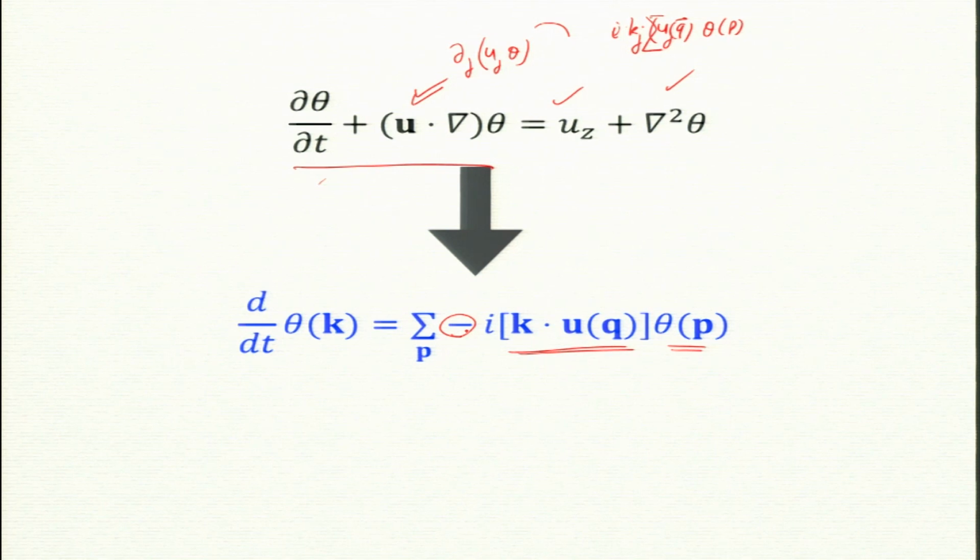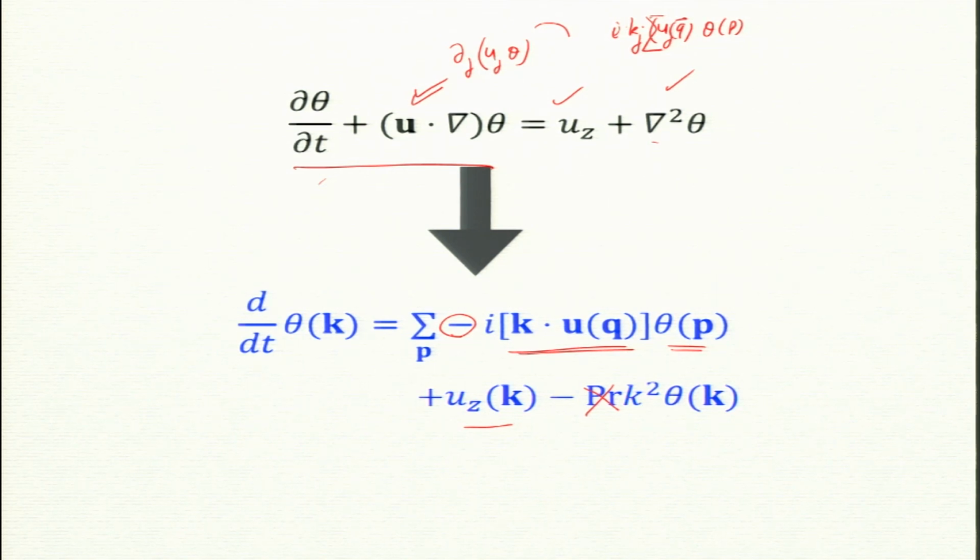It is exactly the same, except that earlier this was the vector u of p, but instead of u p I have theta p. In fact, it is simpler, since one of them is a scalar. So this is my nonlinear term, and the linear terms are straightforward. u z will give you u z of k, and this one will give minus, there is no Pr, so sorry, this one is not correct, k squared theta k. Fine.